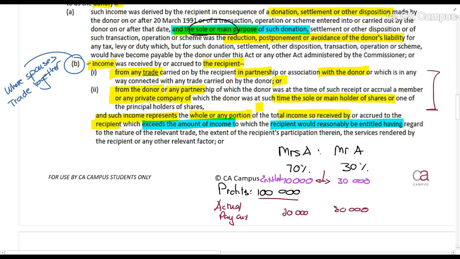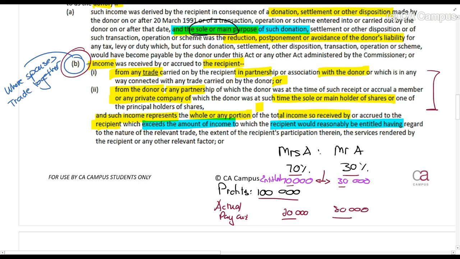So in this standard, it says that Mrs. A should get 70% of the profit and Mr. A 30%. So Mrs. A should get 70,000 and Mr. A should get 30,000. However, they decide that Mrs. A will get 20,000 rands and Mr. A will get 80,000 rands. So they pay out in different amounts.